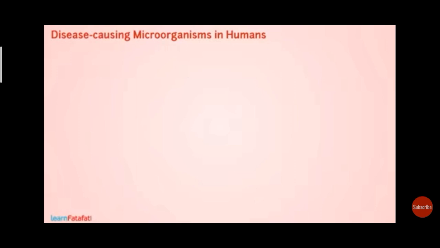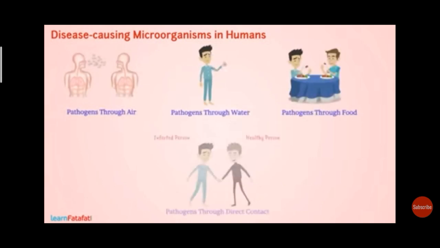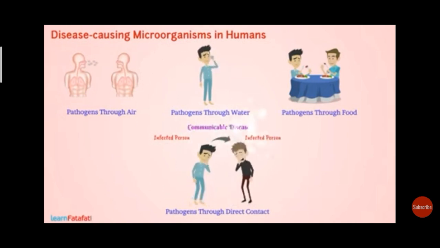Now, let us discuss disease-causing microorganisms, or pathogens, in humans. Pathogens may enter the body through air, water, food, or by direct contact with an infected person. The diseases which pass from an infected body to a healthy body and cause disease in the healthy body are called communicable diseases.